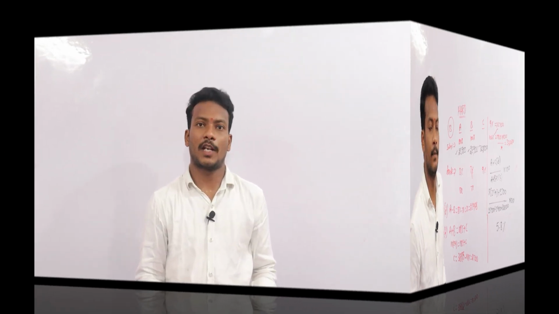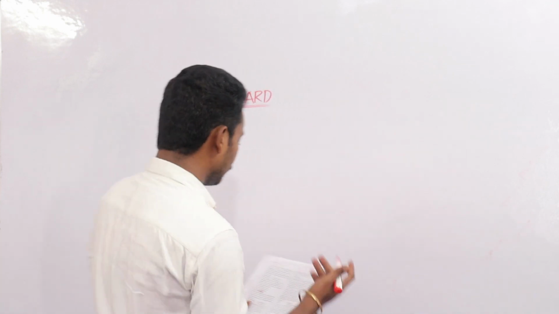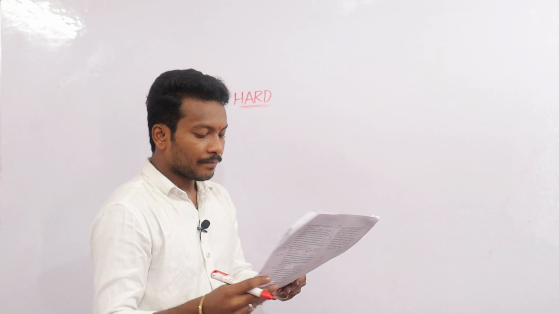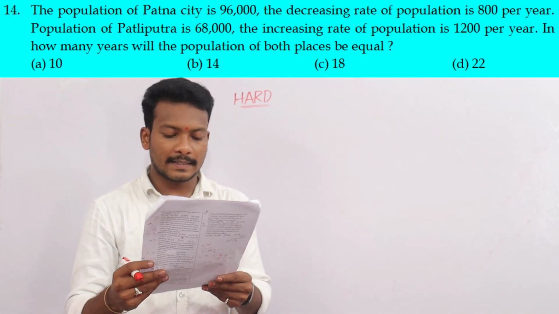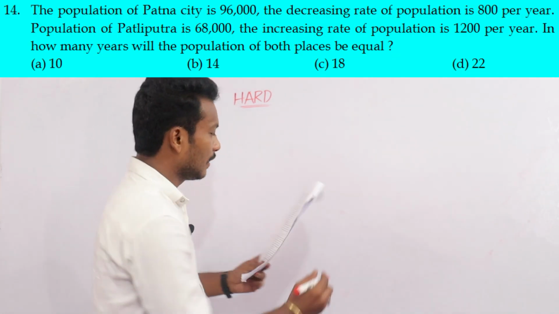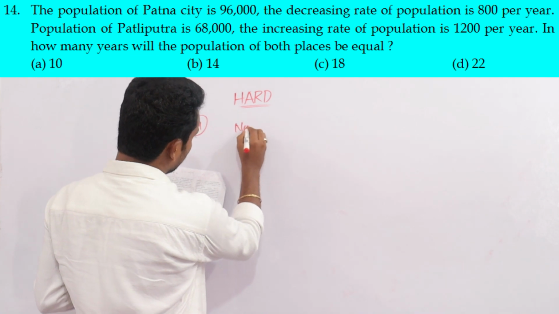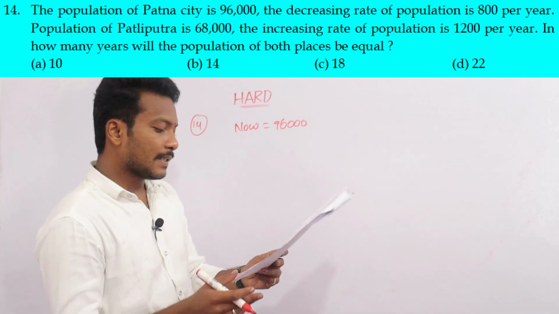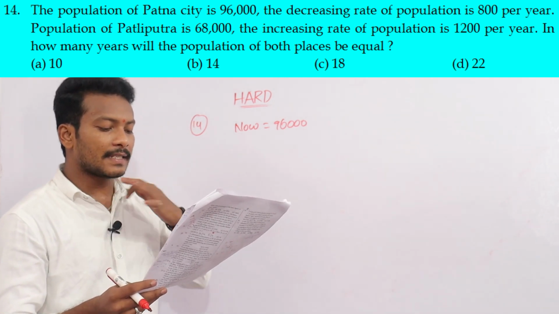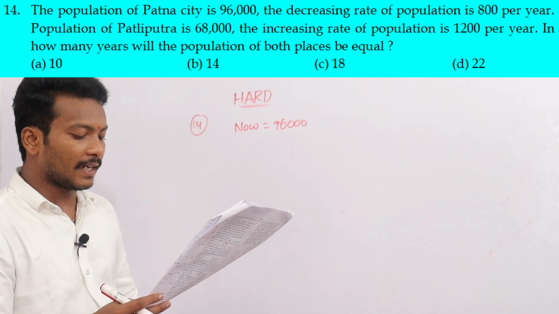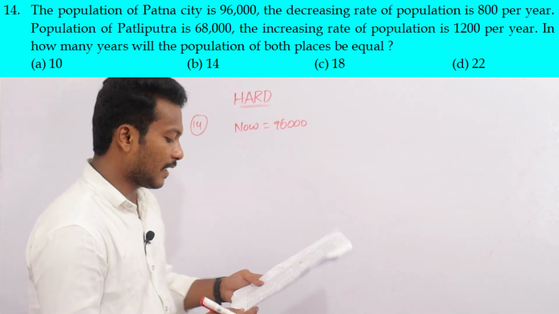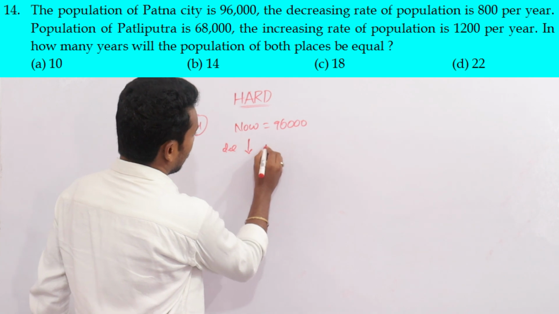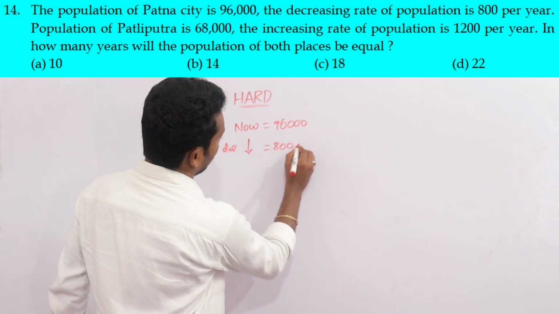Okay? Next question, 14th one. The population of a Patna city is 96,000. The decreasing rate of the population is 800 per year. Decreasing the population is 800 per year.